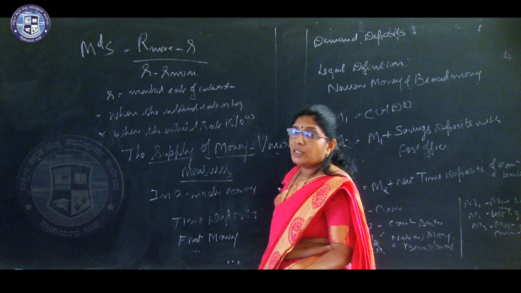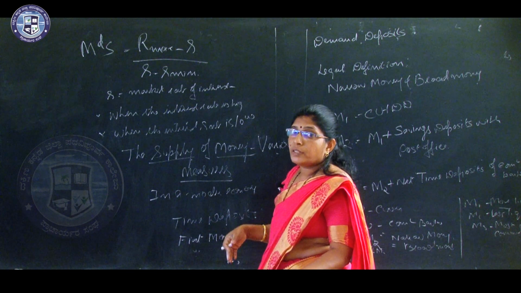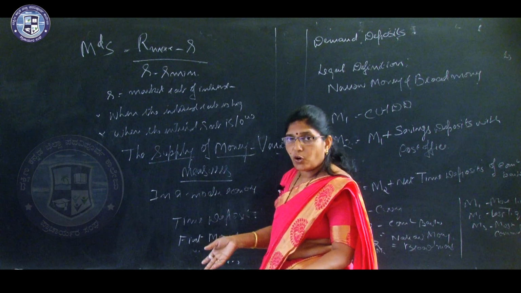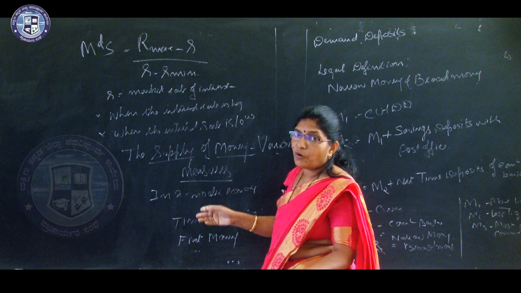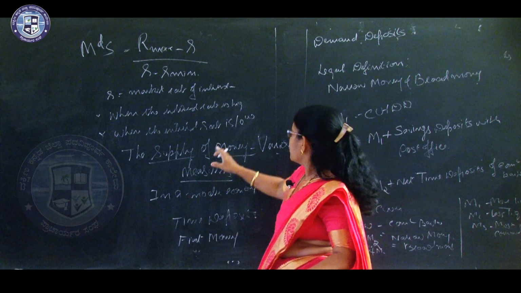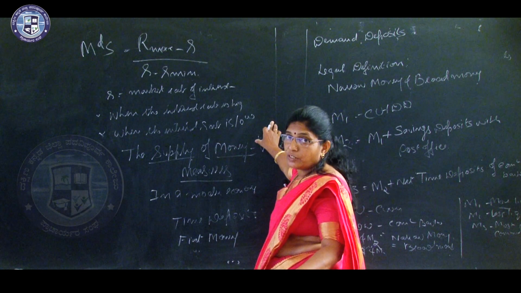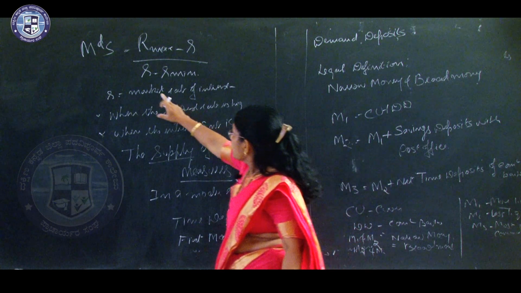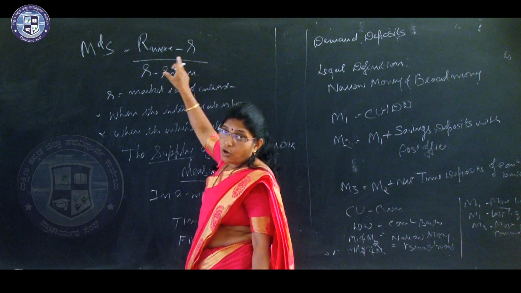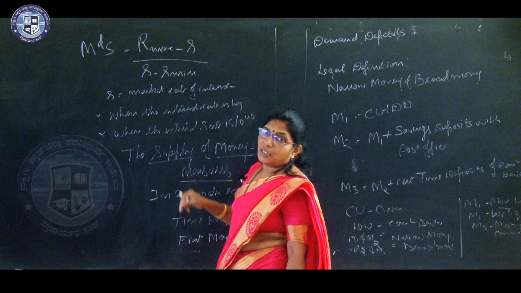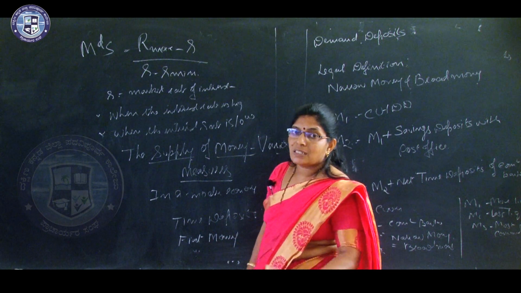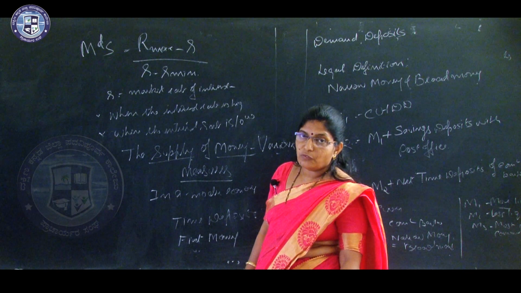So, that is why they convert all their bonds and securities into money. That is why the speculative demand for money will be high. So, there is an inverse or opposite relationship between rate of interest and speculative demand for money.